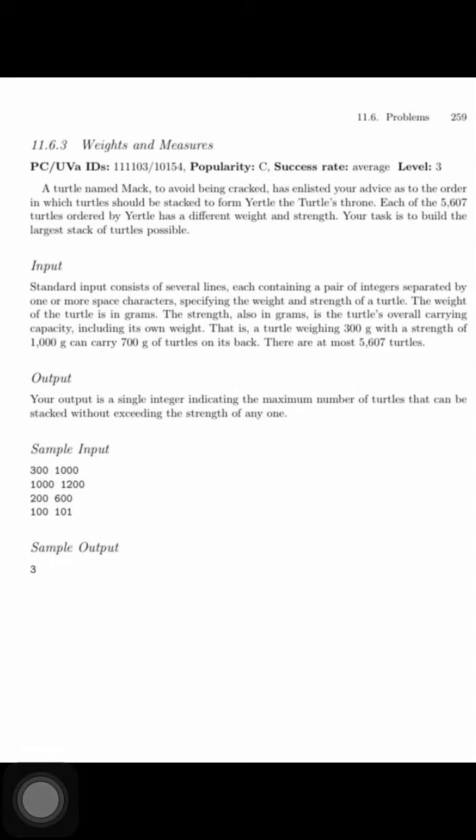Let us discuss our last problem statement, that is weight and measure. Its popularity rate is C and success rate is average. Level is 3. So I would like to read out the first paragraph.